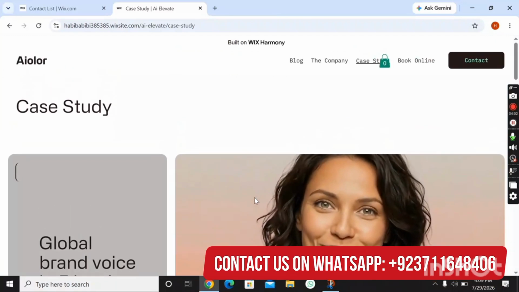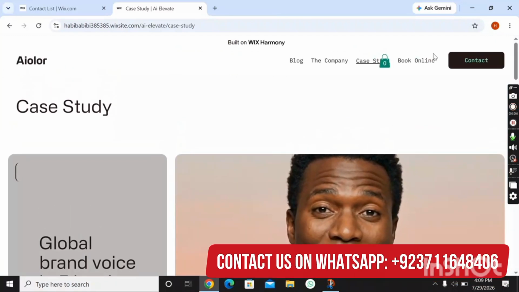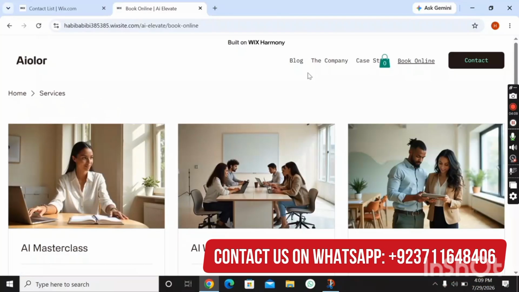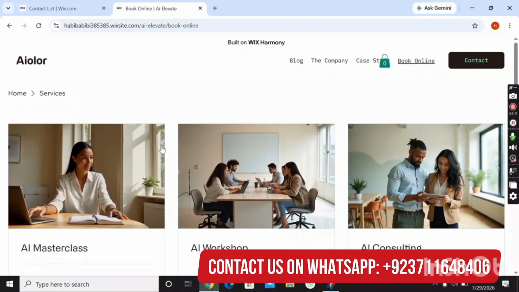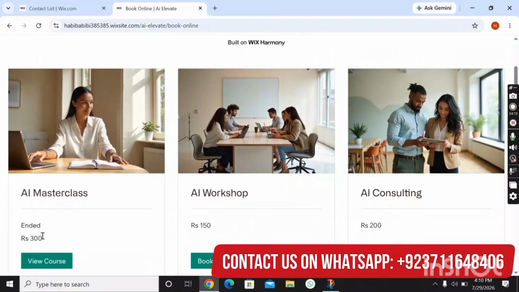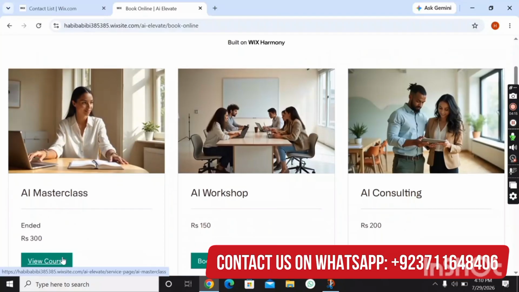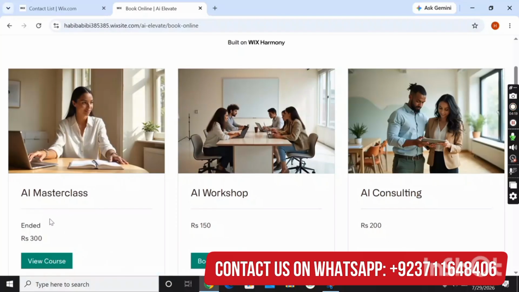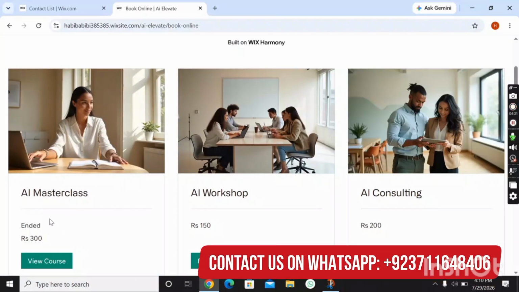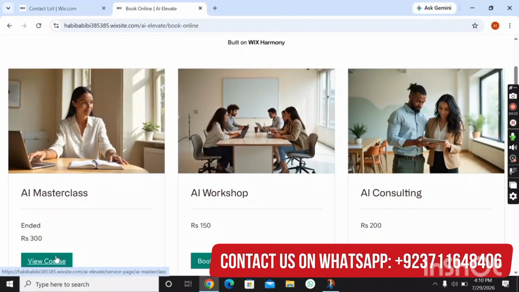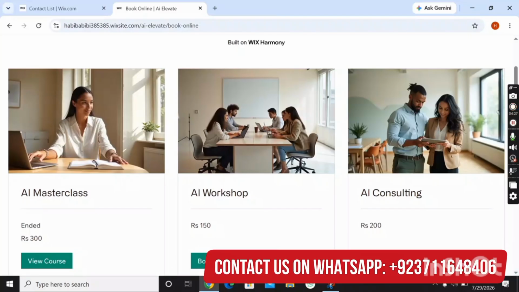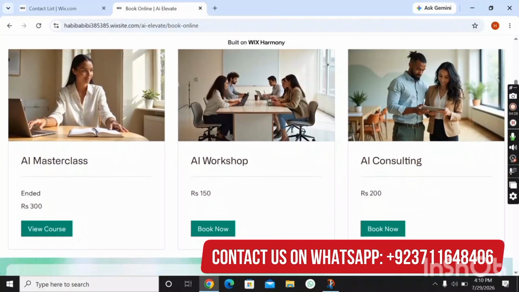So let's move toward the next section, that is book online. Viewers, here you can add your own services and prices, and the user can view courses from here. Admin can add the services and add prices too, and the user can view courses and book them from here right now.